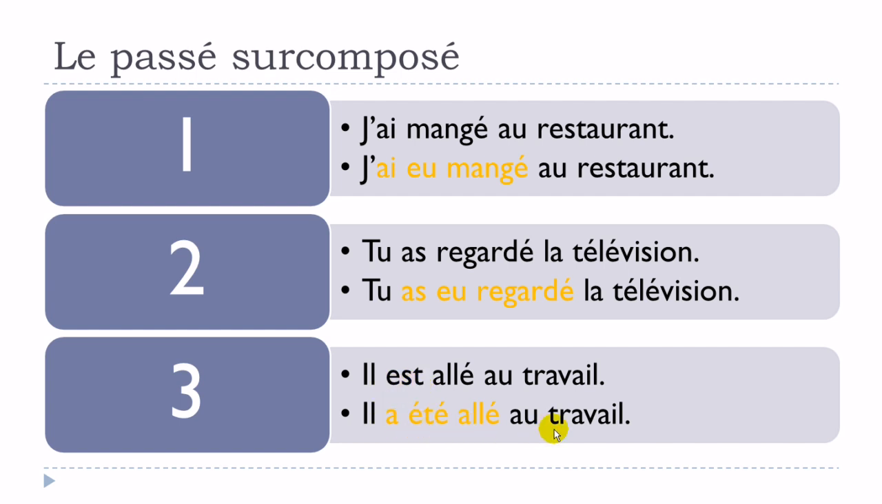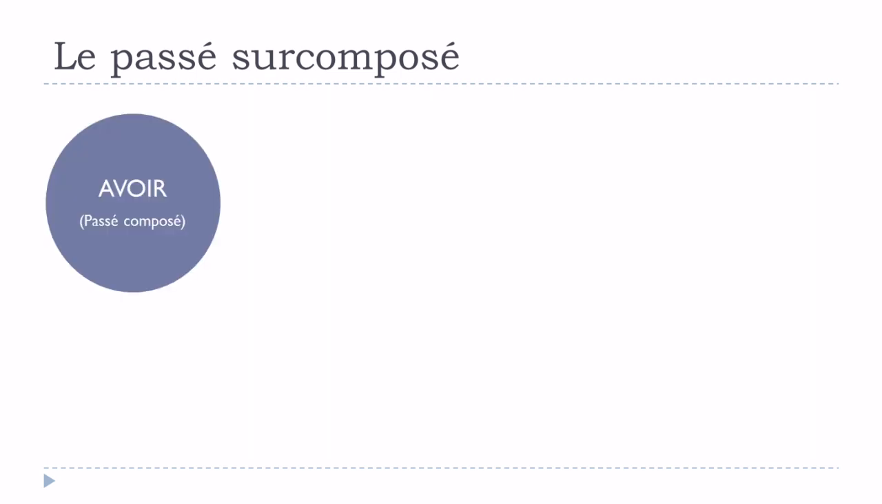And here for this passé surcomposé, well, we will see exactly the same thing. We've got aller here, so the participe passé doesn't change. And then this first part here, well, actually it will be the verb être at the passé composé form. Okay, so I hope it's clear. I know it's a bit difficult at the beginning, but keep in mind that the way to make this passé composé, it's actually quite simple.